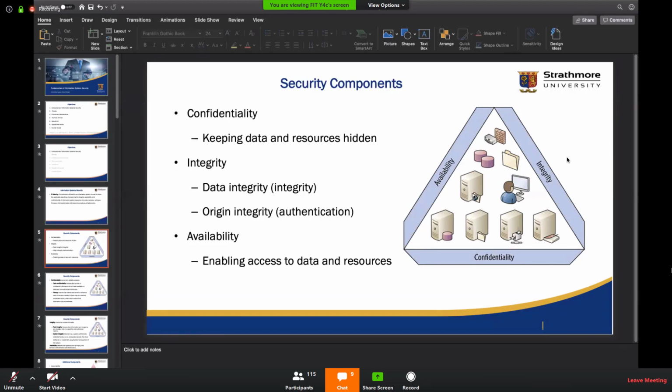Okay, I see a couple of hands. Yes, Anthony Kivai. Okay, so I think it's not possible to achieve equal levels of all the three pillars because some of them might conflict with each other. For example, when you're trying to achieve integrity and availability, I think it might conflict, let's say, in the point of your system has different services that it is offering to people.